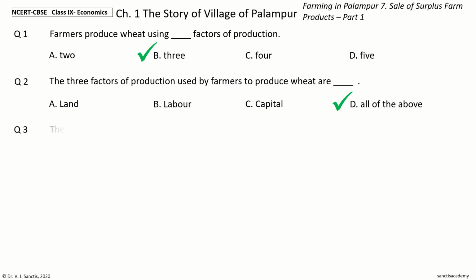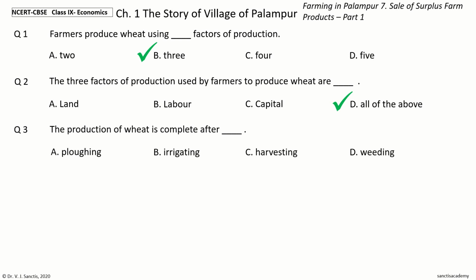Question 3. The production of wheat is complete after dash. The options are ploughing, irrigating, harvesting, weeding. Your time to choose. And the answer is harvesting. So, the production of wheat is complete after harvesting.